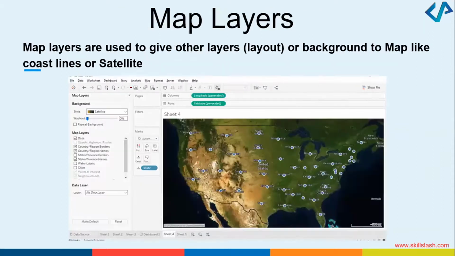You can also have some map layers added. What are map layers? They are used to give some layers of background to a map. Like, if I wanted to see the satellite view of a place, or if I wanted to add the coastlines, can you all visualize this graph? Just see how different things can be done. Can you all see the graph? So different coastlines, satellites, different things can be added.